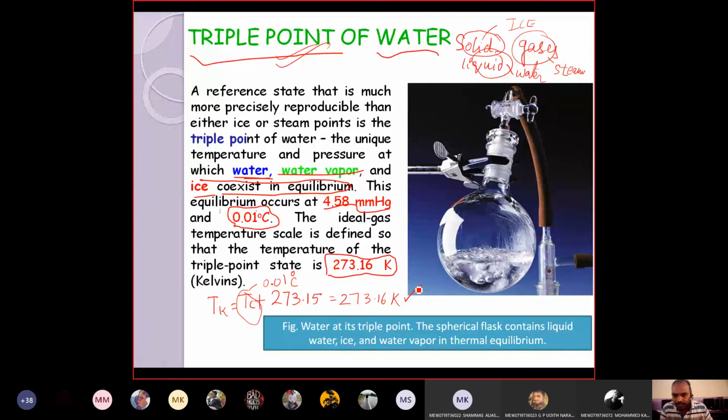Yes, anyone please reply. Is it clear what is the triple point of water? Yes, sir. It is the temperature and pressure at which water can exist in equilibrium in three states, that is solid state, liquid state, and vapor state.